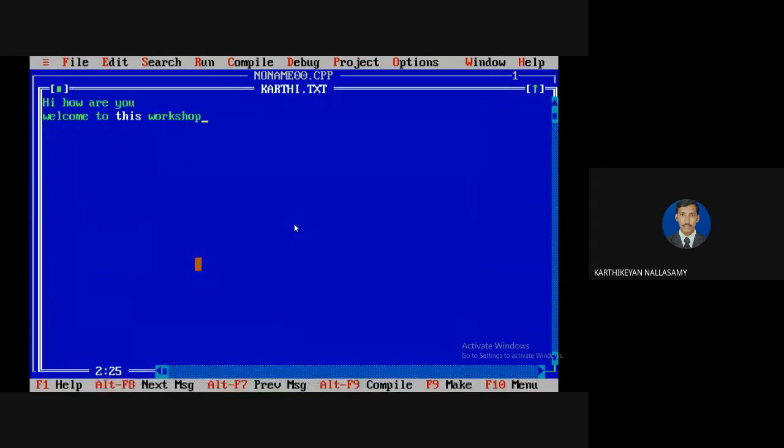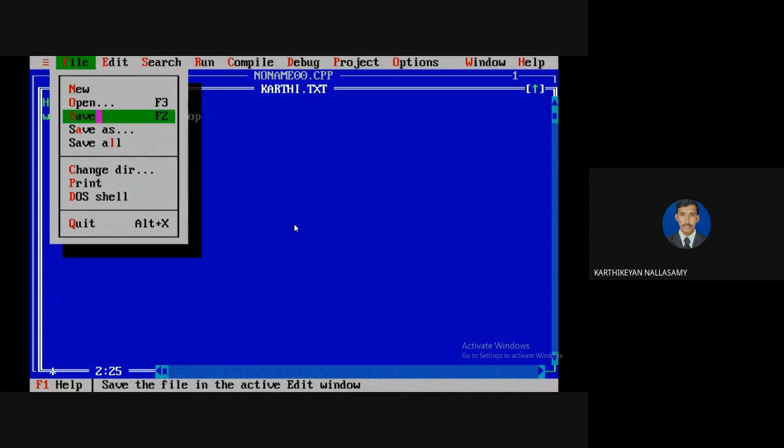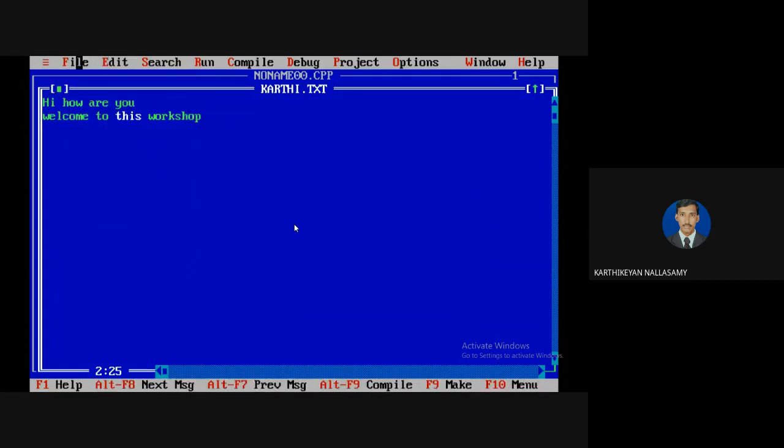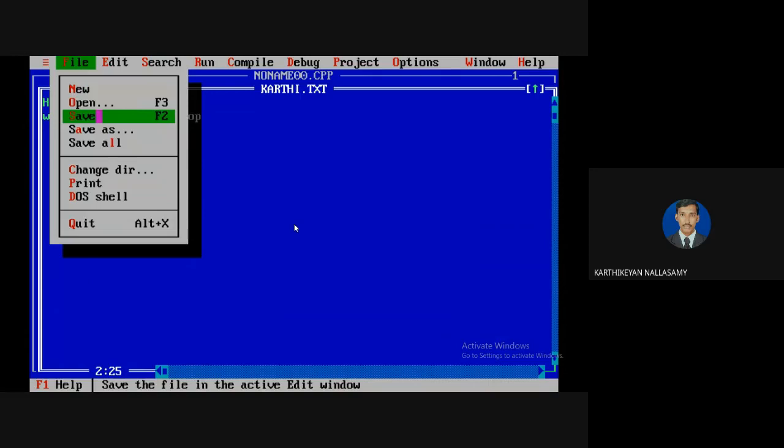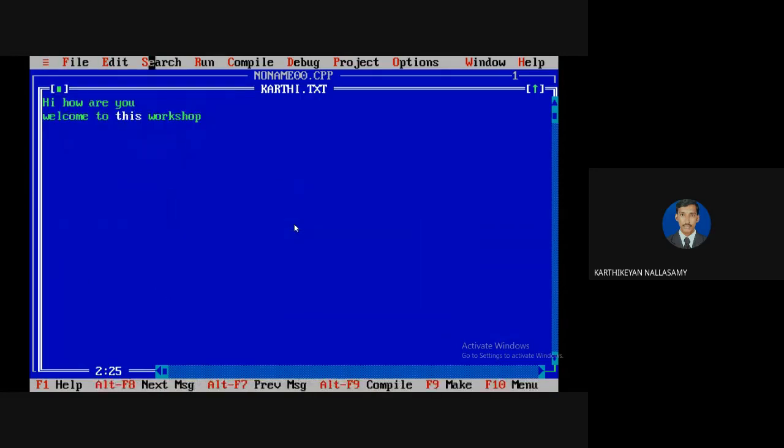So from the end, we need to read 2 characters, which means we need to move 2 positions. Just a minute, I can save it. So I'm going to run it.